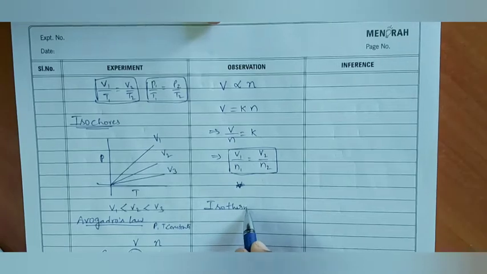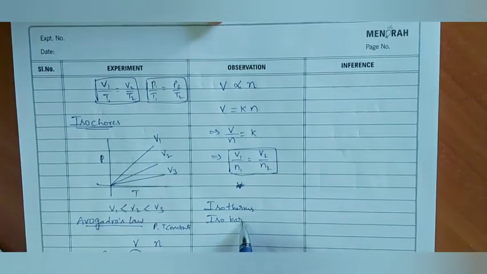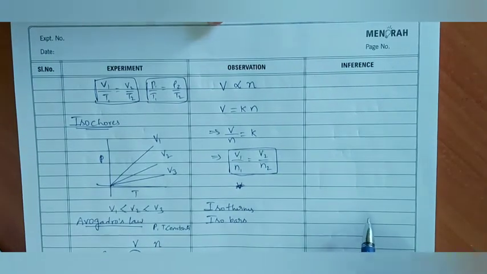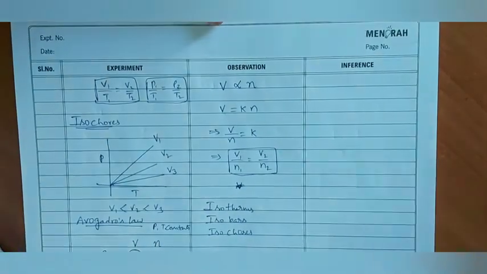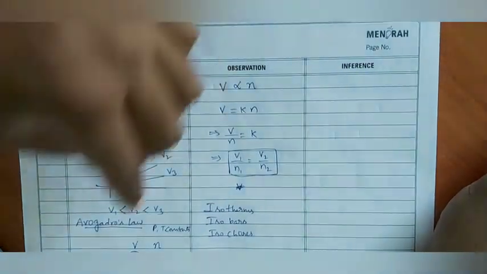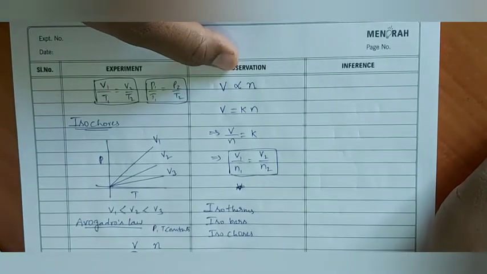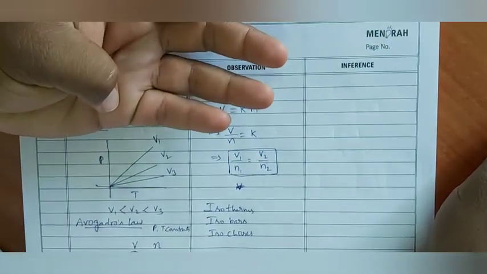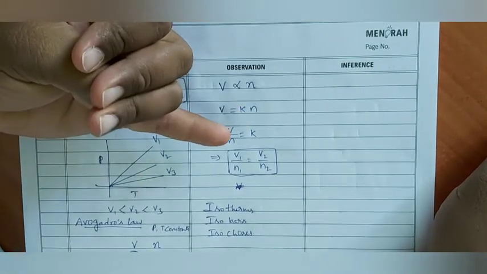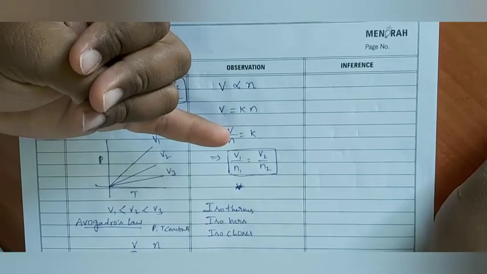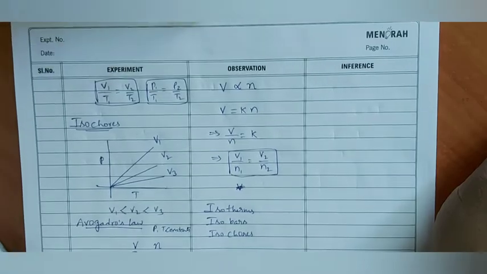Isotherms are graphs drawn at constant temperature. Isobars are graphs drawn at constant pressure. Isochores are graphs drawn at constant volume. These are the things we have discussed till now. In total, how many laws have we discussed till now? First one, Boyle's law. Second one, Charles' law. Third one, Gay-Lussac's law. Fourth one, Avogadro's law. I hope you are clear.